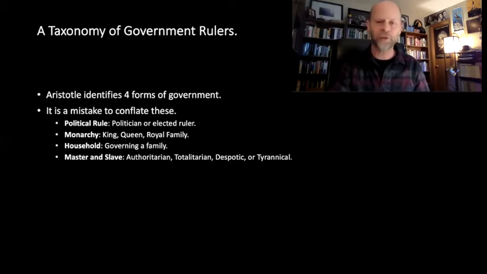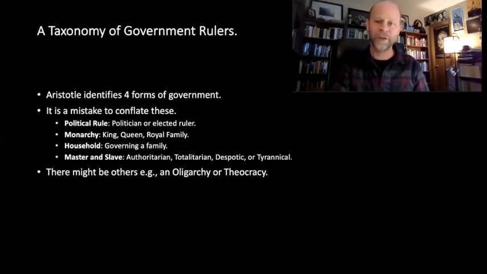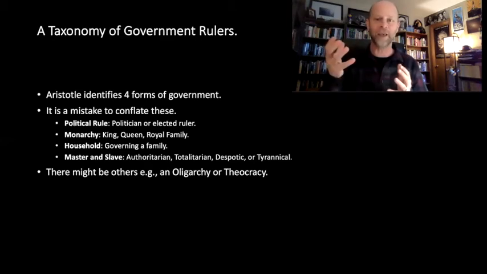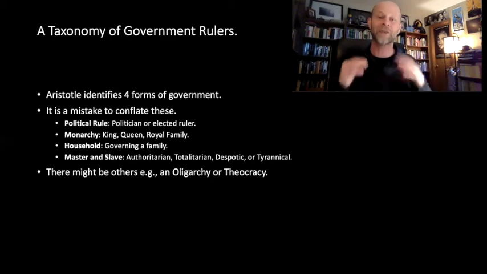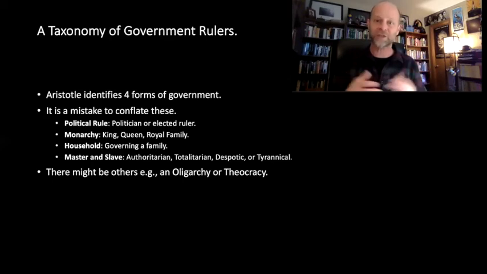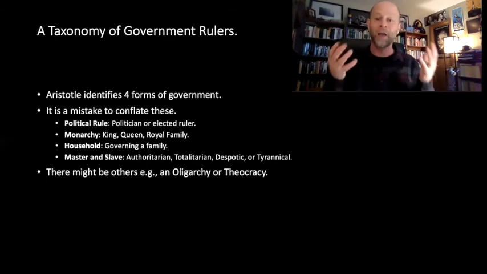Of course, there might be other forms of government too that may or may not fit into this taxonomy neatly or nicely. These would be governments like an oligarchy or a theocracy. An oligarchy is a government that's ruled by a very, very small group of individuals. So instead of having a monarchy where you have a king or a queen, rather you have a very small group of individuals. Maybe they're very wealthy individuals. Some people have made claims that the United States is an oligarchy because you might think that it's ruled by certain groups of corporations or certain people that have a lot of money and a lot of interest, and they just buy the politicians, right?